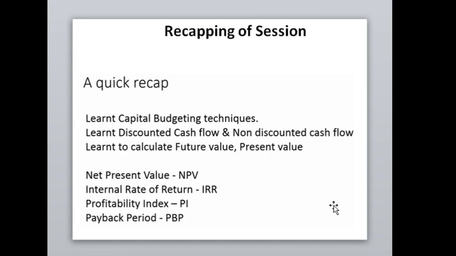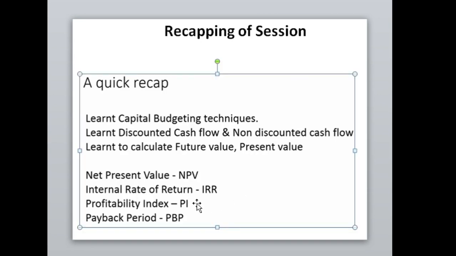You also have learned how the computation of future value and present value is done, how the net present value is calculated, how the internal rate of return is calculated, and how the profitability index is computed, and how all these techniques are effective in choosing or rejecting investment proposals.